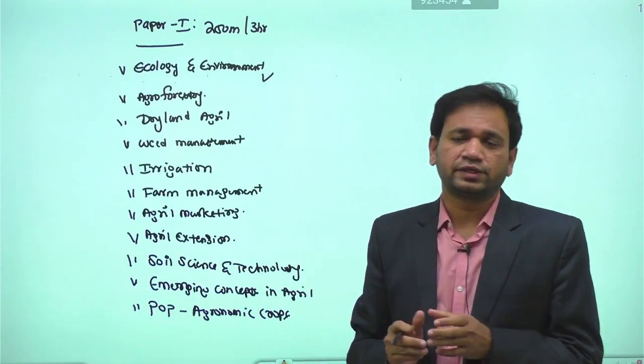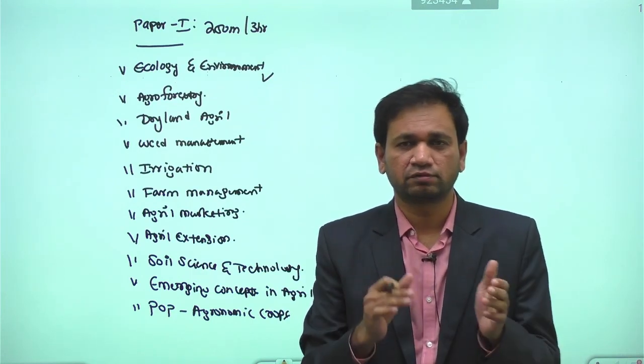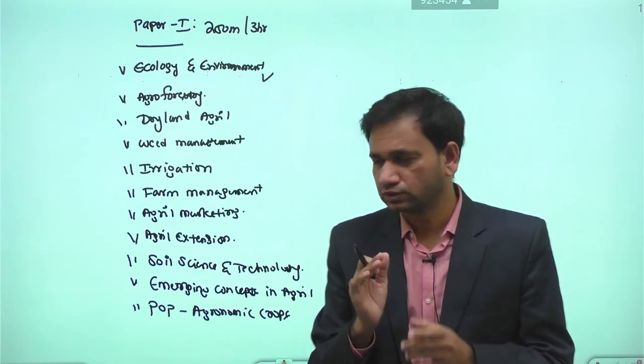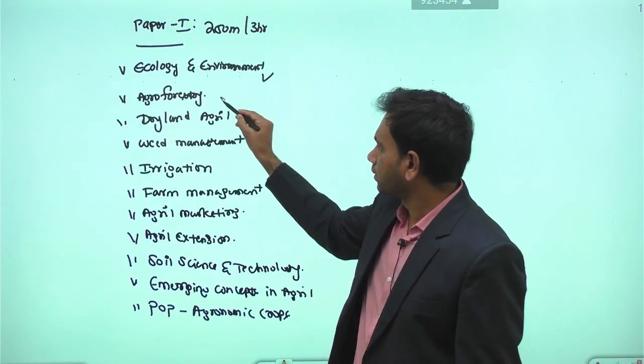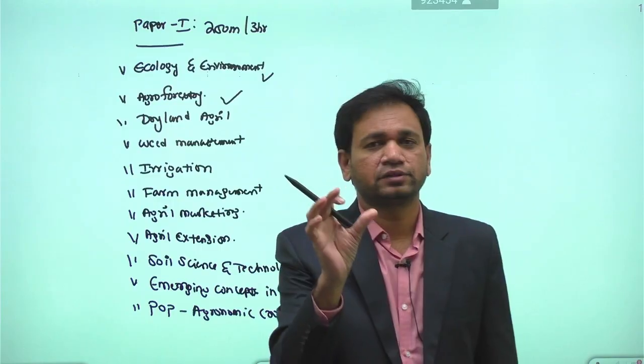Again, here also we can expect a minimum of 2 or 3 questions, either from the static part or from the dynamic part, right? So that is one, and then apart from that, we have the syllabus we call agroforestry. Agroforestry is one of the components of social forestry.